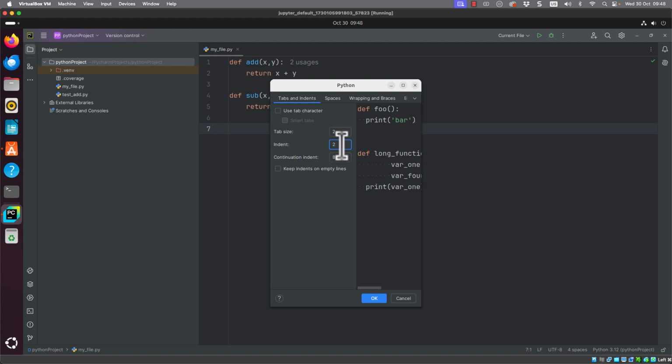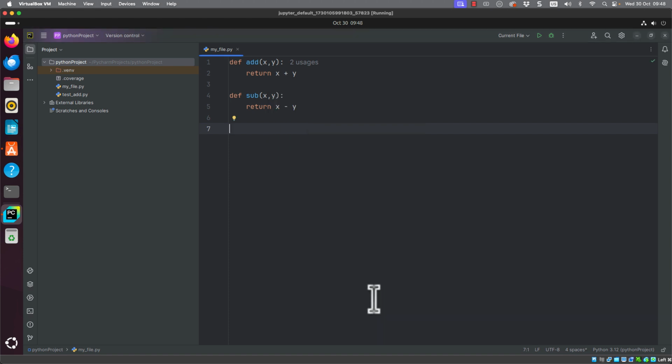We also have a continuation indent. The continuation indent is set for 8 spaces at the moment, and I'm going to change this to 4. This is where we have code that is too long for one line and is indented. We can see that nothing has changed. I'm still working on 2 spaces. But I can go through then and reformat my file with 2 spaces, and we can see then that both return statements have moved in by 2 spaces.